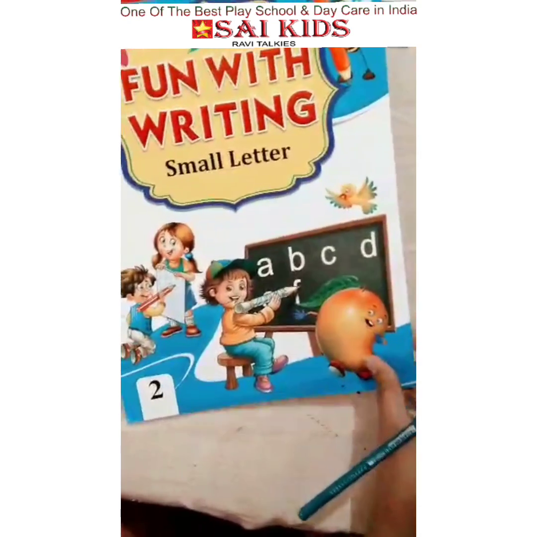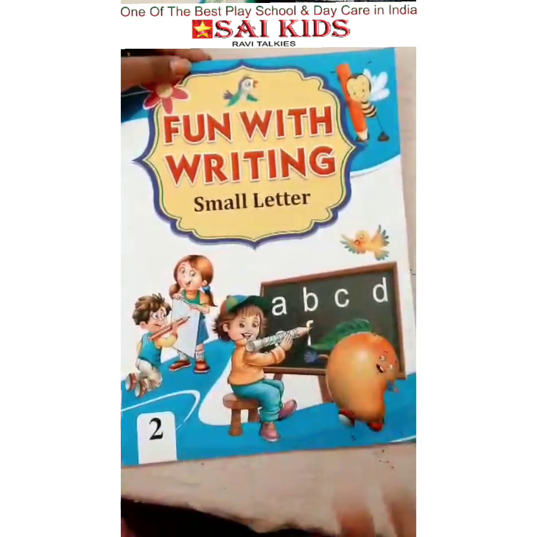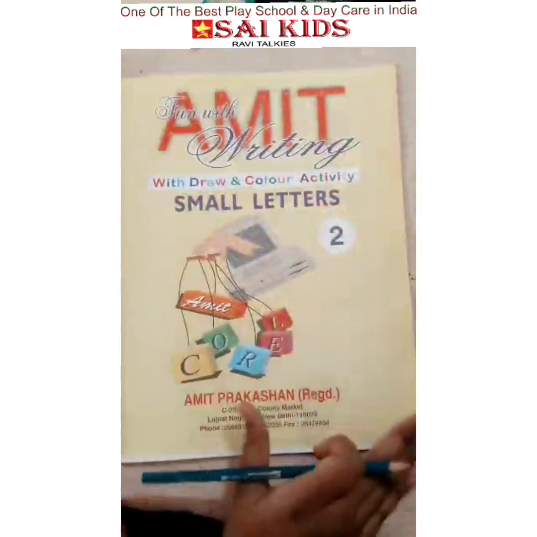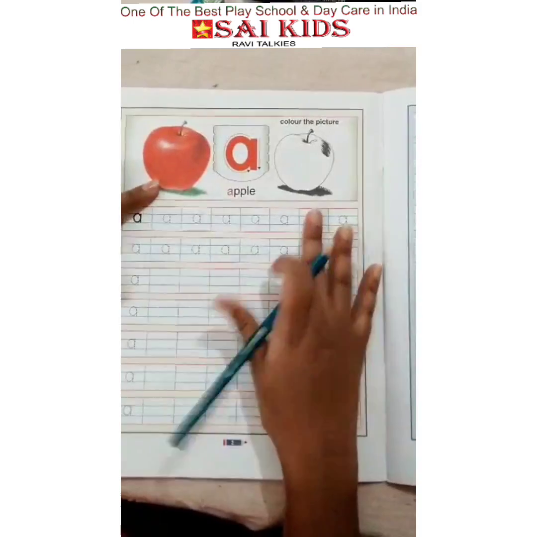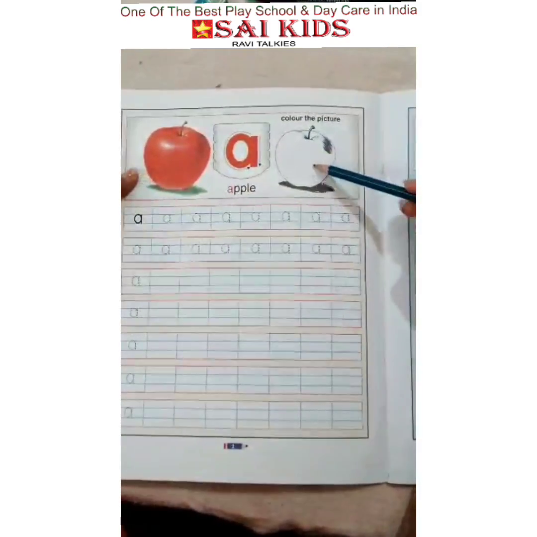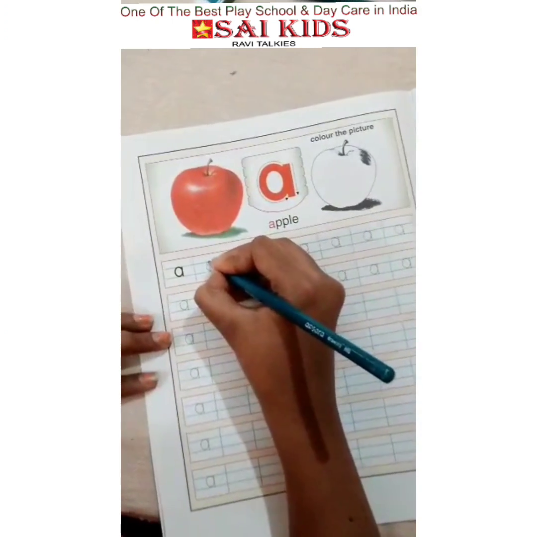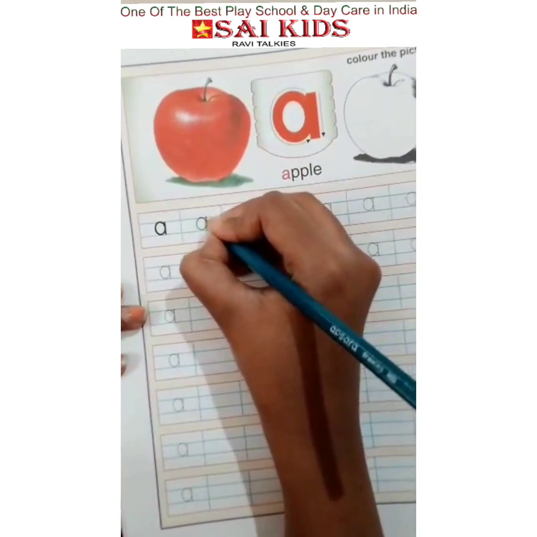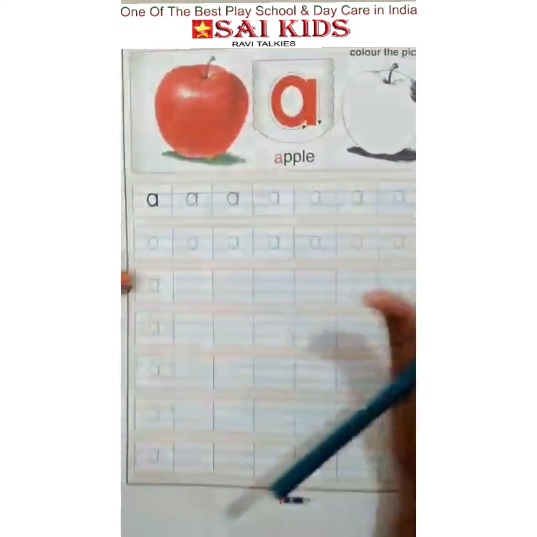This is a book that has been given in the school book kit or the bag. In the bag, find this book and ask the children to write. So the first one is A for apple. Show them the drawing and ask them to color the picture. Then join the dots like this. They will join it.